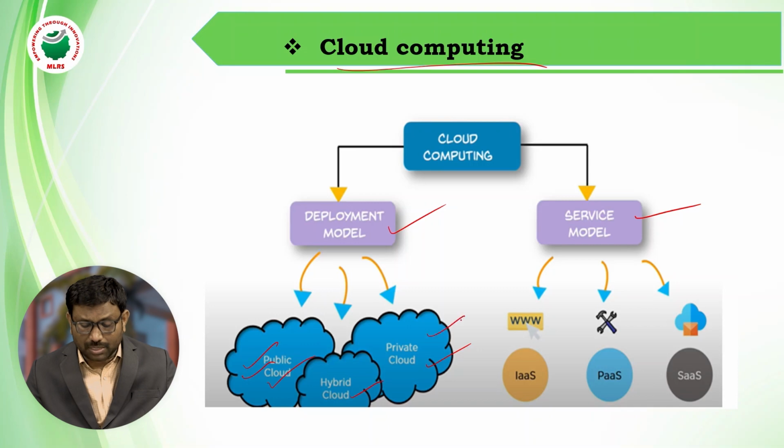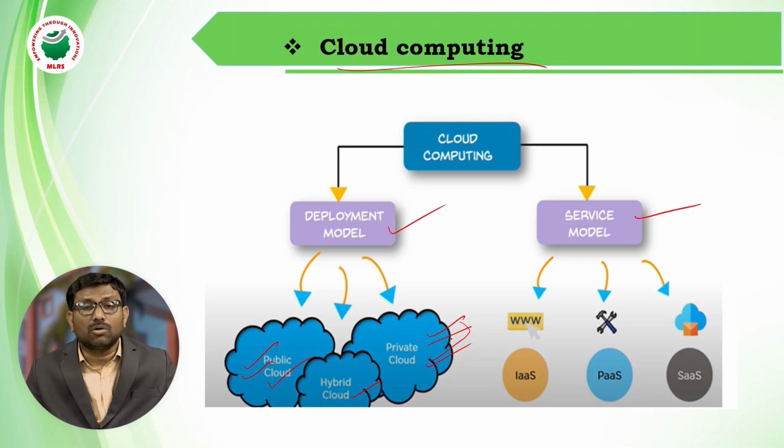What is private cloud? Private cloud means the cloud can offer some space or some storage to companies. A few companies keep their data in the cloud. Only those companies' authorized persons can access data from the cloud, because there is an ID and password. With the help of the password only, they will get data from the cloud. That is secure. A normal human being cannot access data from the cloud. That is nothing but private cloud.